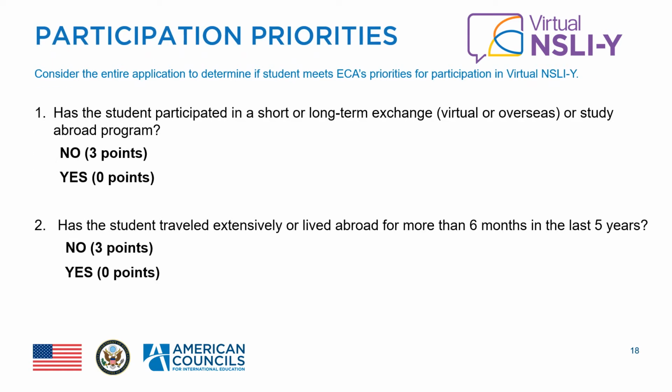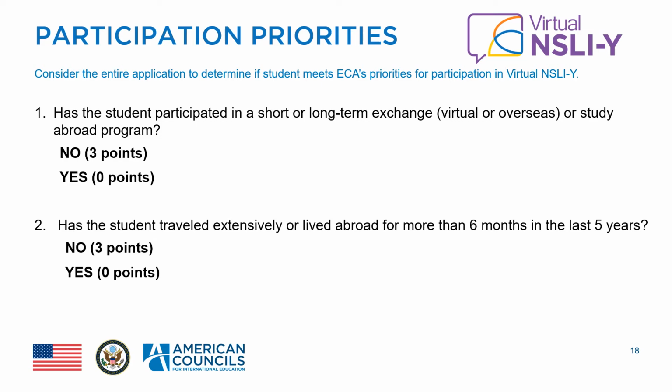Now let's discuss the participation priorities section, where we ask you to consider the entire application to determine if the student meets ECA's priorities for participation. With special attention paid to the language study and knowledge of languages sections, please carefully assign points based on the following priorities. Has the student participated in a short or long-term exchange or study abroad program? If no, award 3 points. If yes, award 0 points.